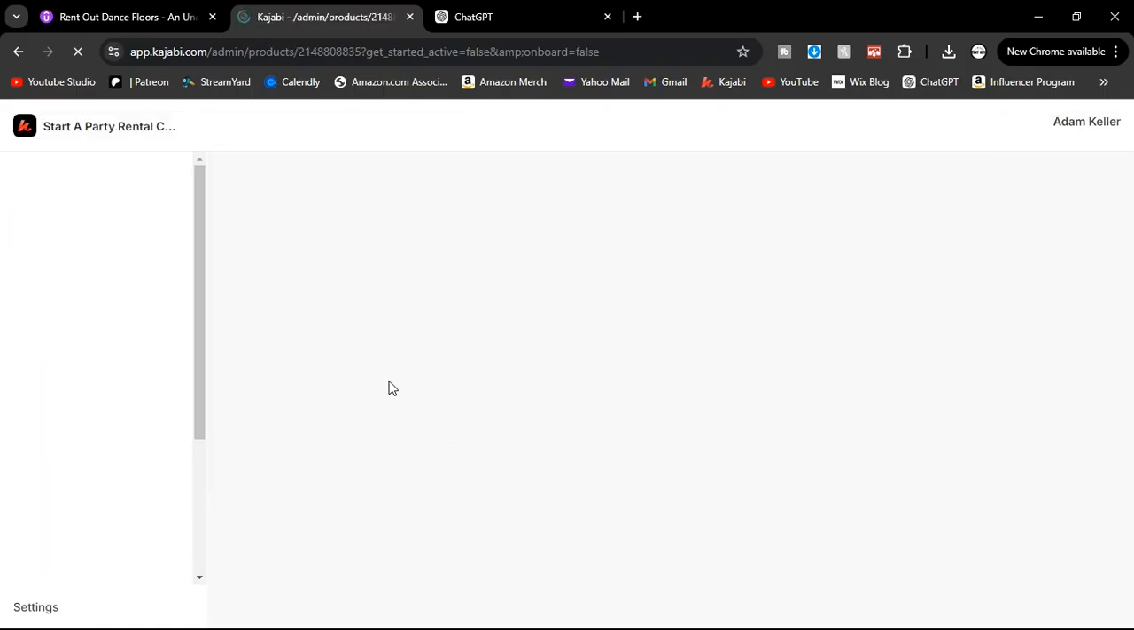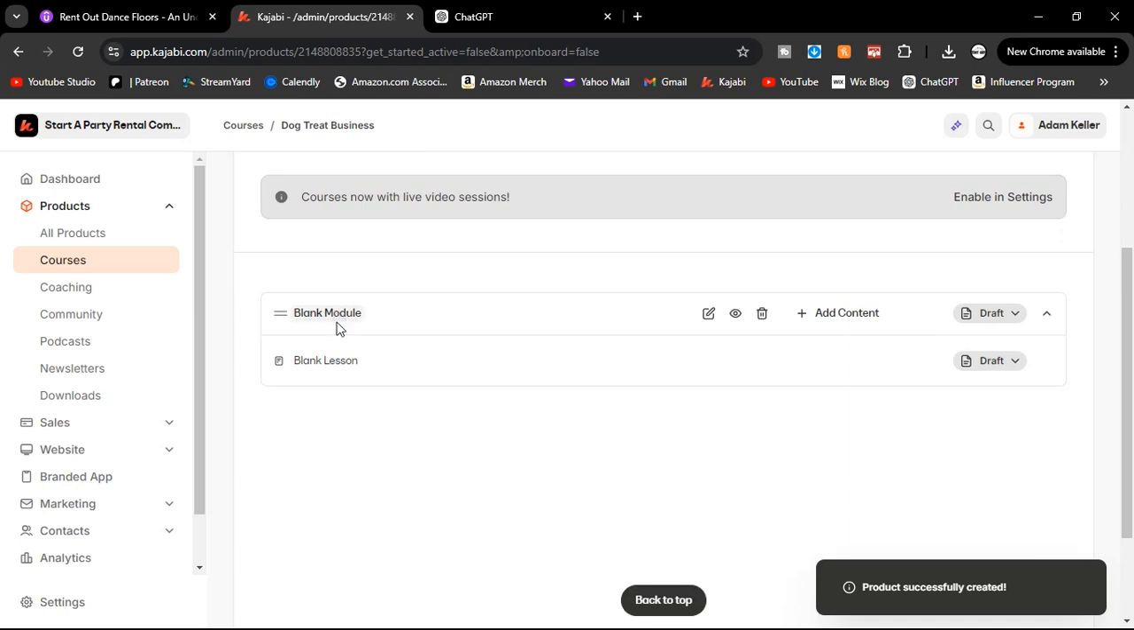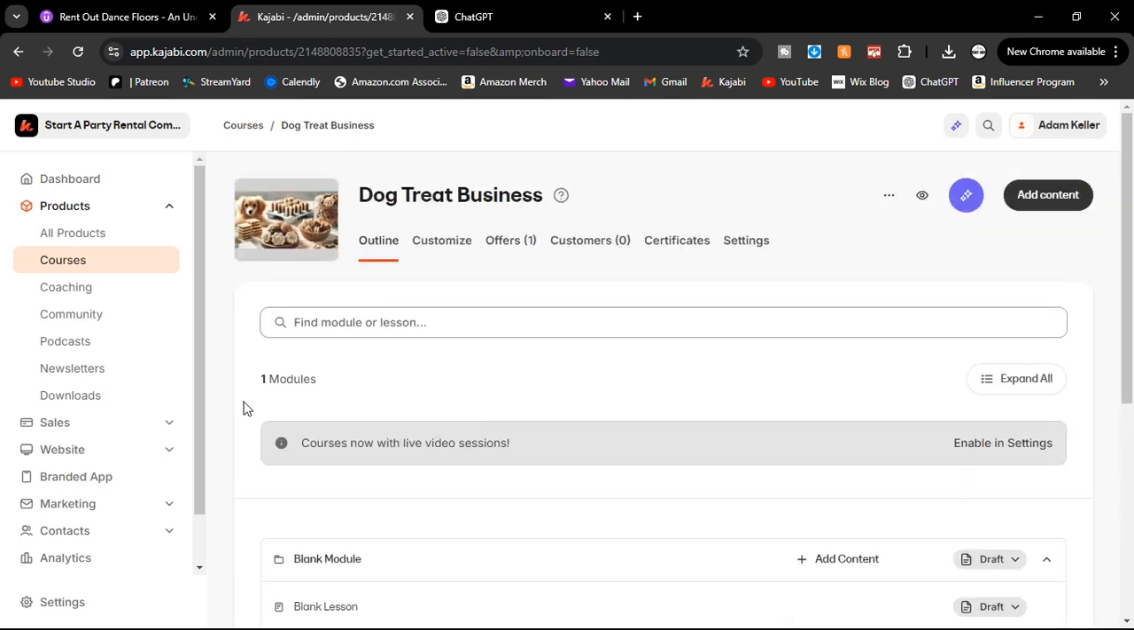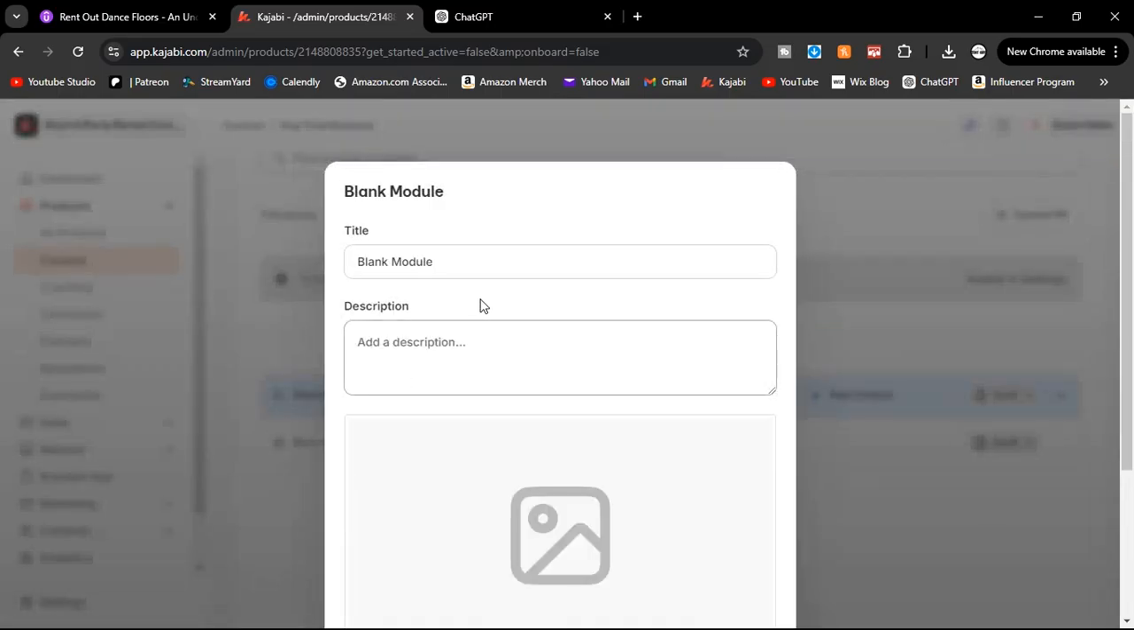All right, so now it's built the course, the basic, and it just has a blank module. Now this is where you will create your outline, and then from there it just becomes super easy. So we're already going to use the blank module that's here. We're just going to go in and edit it.